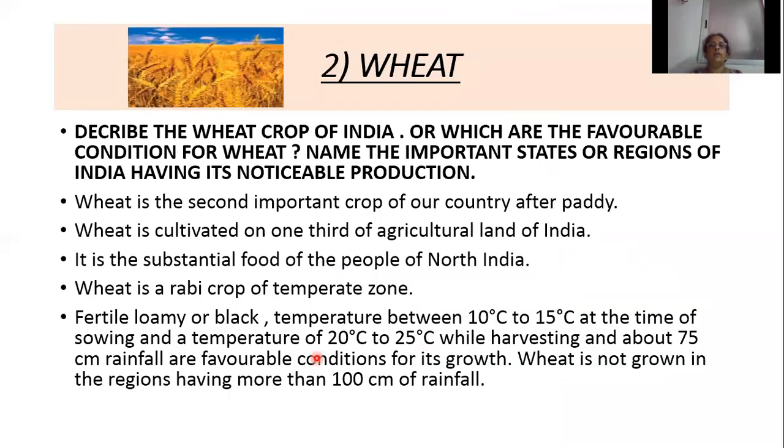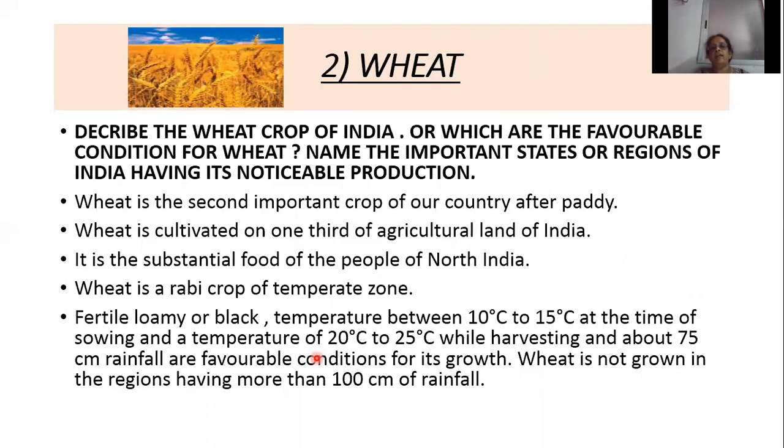Then the second important crop of India is wheat. So write down this question in your textbook. Describe the wheat crop of India, or which are the favorable conditions for wheat. Name the important states or regions of India having its noticeable production. So the second important crop of India after paddy is wheat.